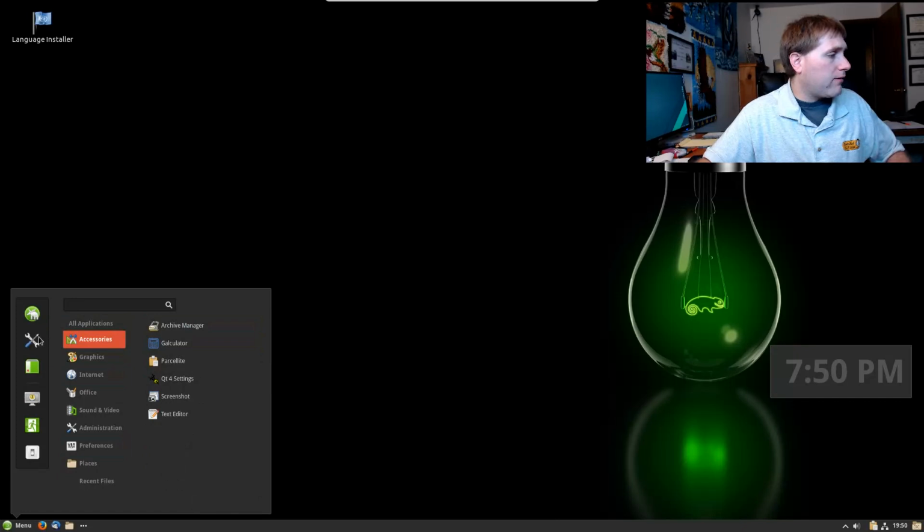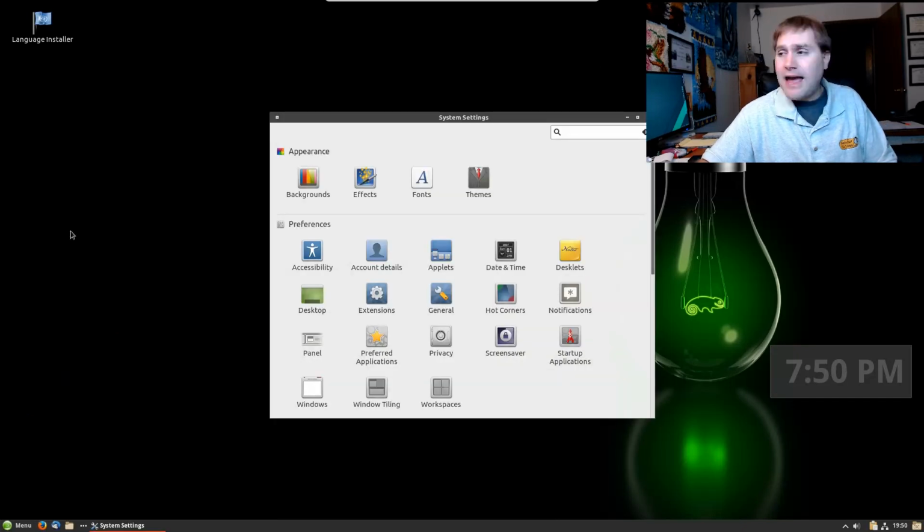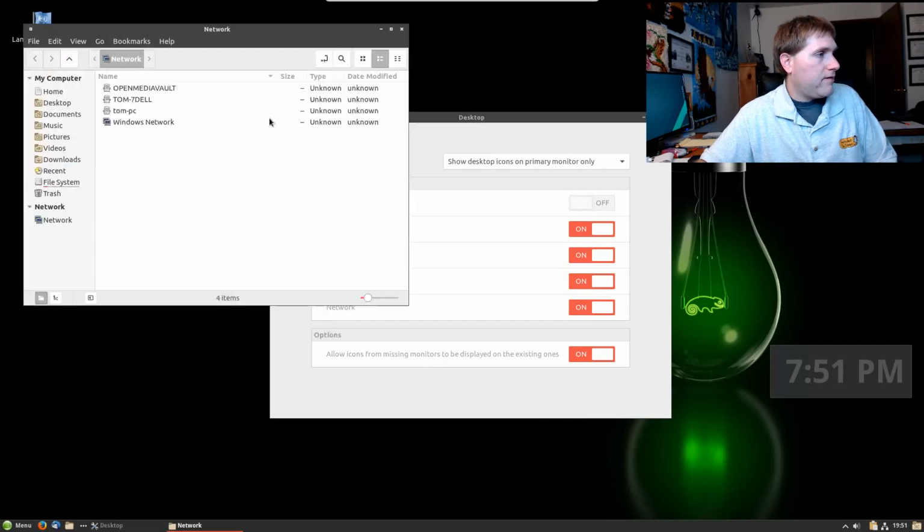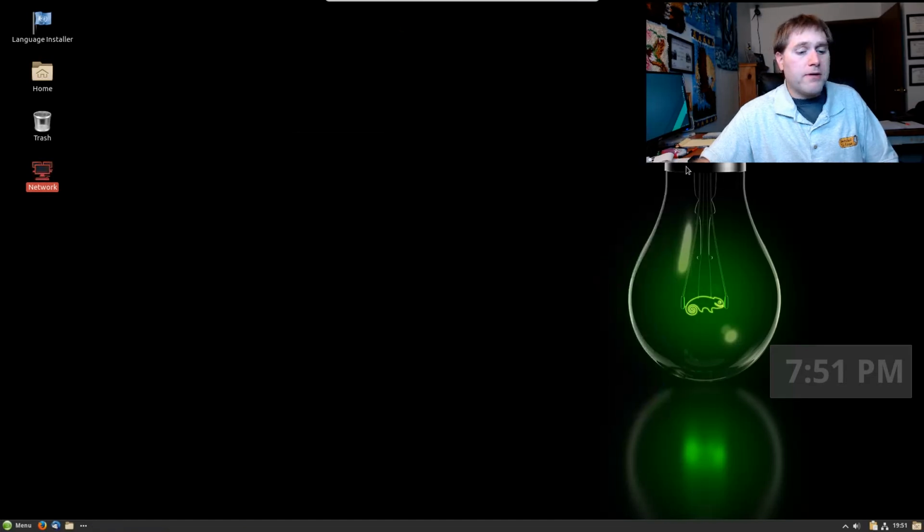There's one more thing I forgot to do. Let's add some desktop icons to our desktop. That was something I forgot in my configuration. So let's see, primary monitor only. We should be able to toggle these guys on. There you go. Yep, so that toggles these guys on. So click on that. And let's see if this thing can see my network. Yep, so I can see my network too. All right, so it looks like we're pretty much good to go.